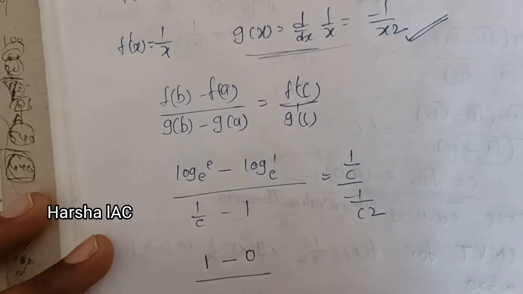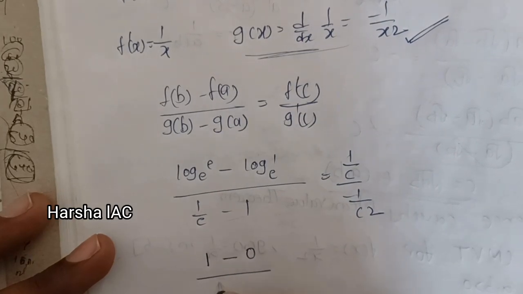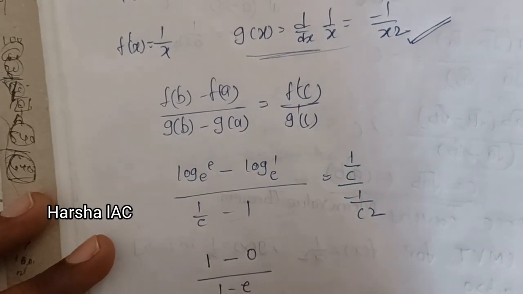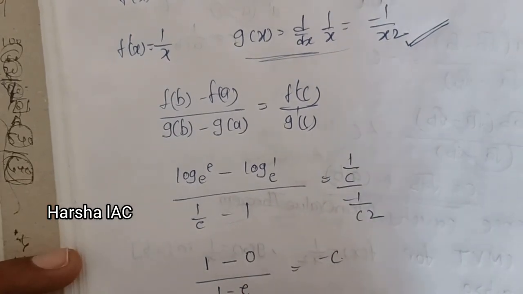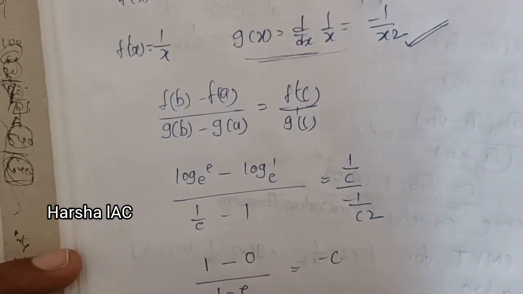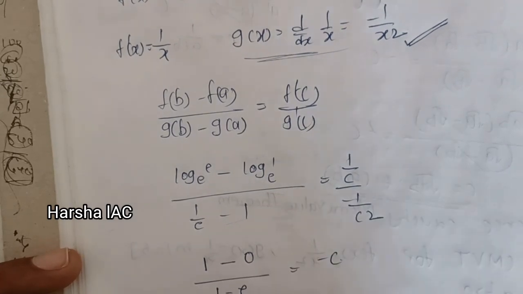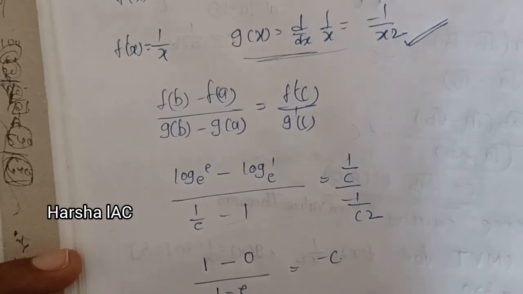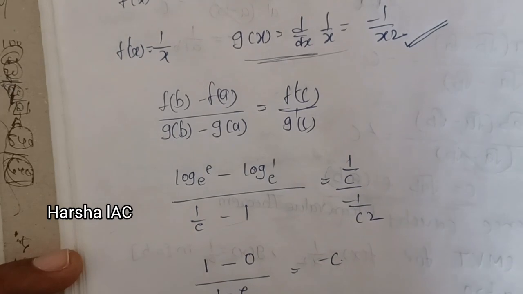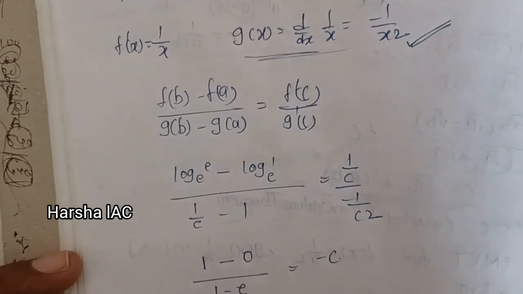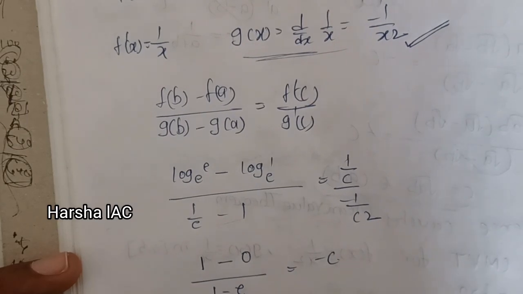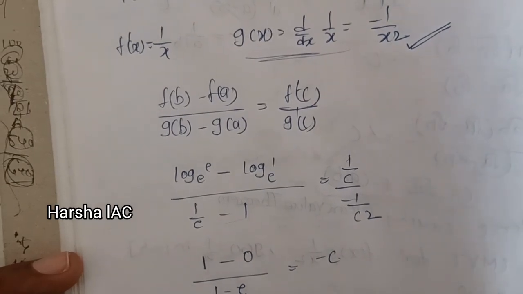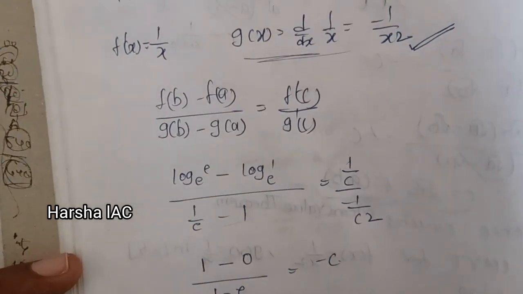and doing the LCM, 1 minus e by e is equals to minus c, and taking this to the numerator, e minus e is equal to minus c, then c is equals to e by e minus 1. This lies between the given interval. On solving this, we can get 1.581, which belongs to the open interval 1 comma e.